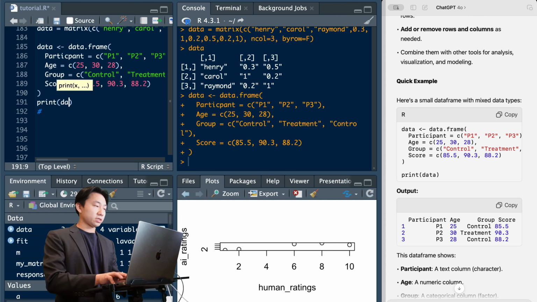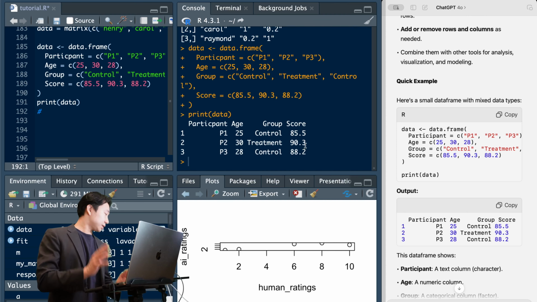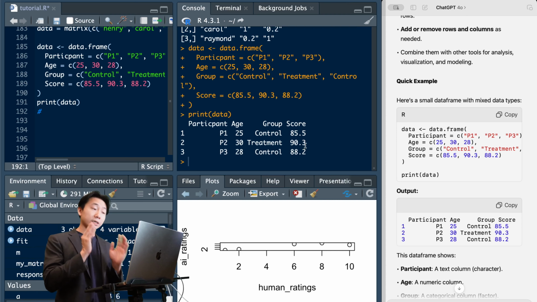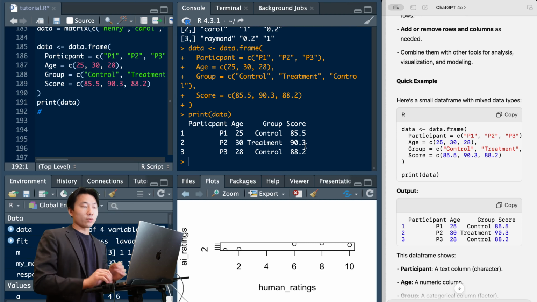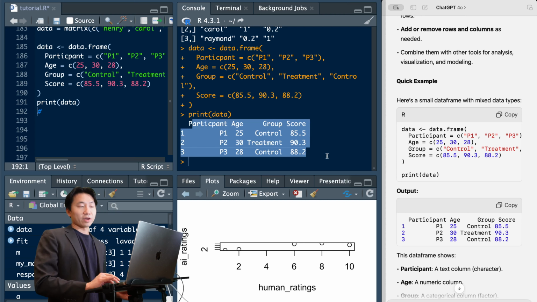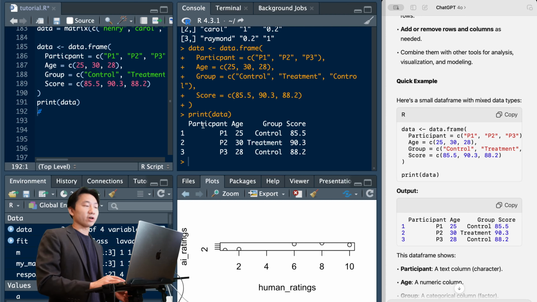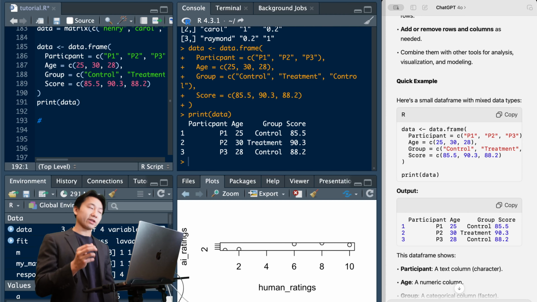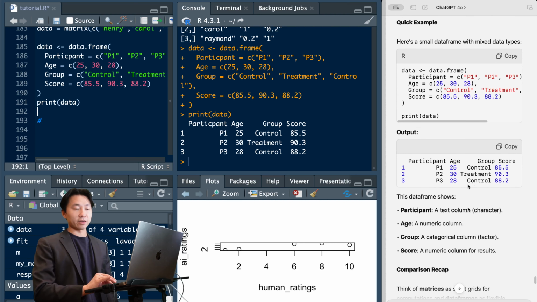And then print data. So all of a sudden, this looks a little bit nicer, right? This looks a little bit nicer than a matrix. We have characters, we have variable names, we have row numbers, and all that. So data frames are really what we use to store data and to analyze data.